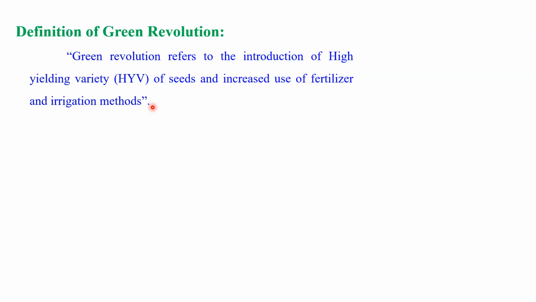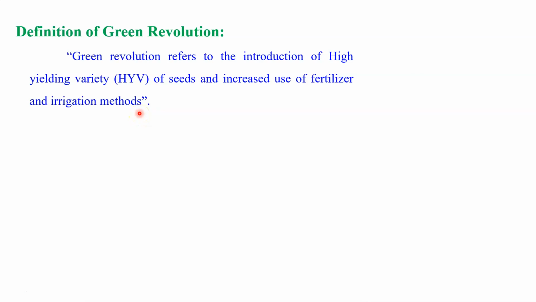We already discussed that our main aim during that period was to increase the production of food grains, and for that purpose this program was launched by the government of India. I am talking about the seeds of rice, wheat, jowar, bajra and maize that were introduced in this period, along with increased use of fertilizer and irrigation methods.